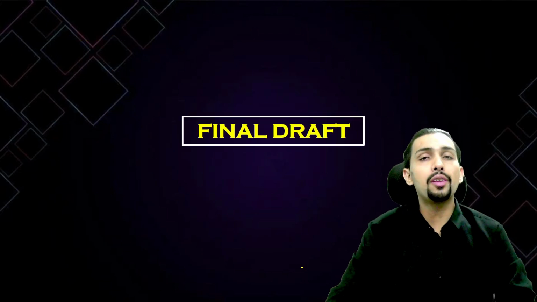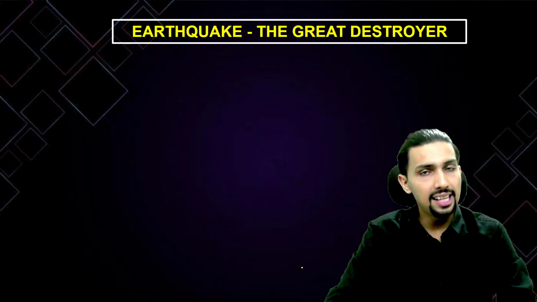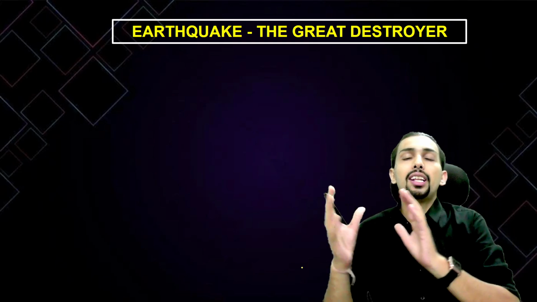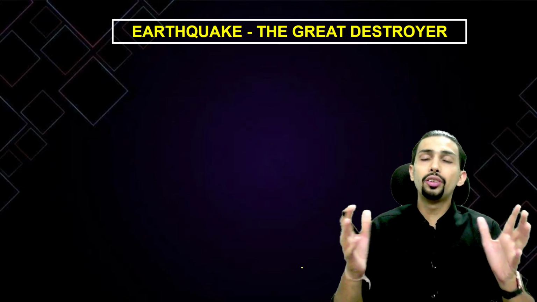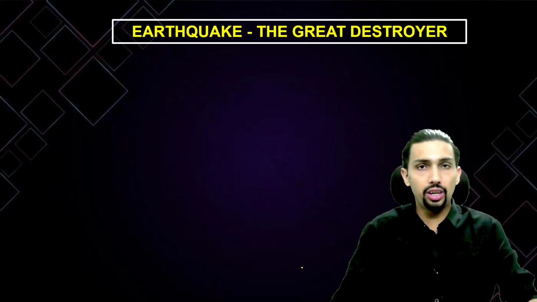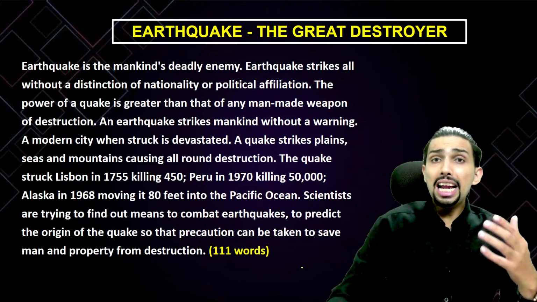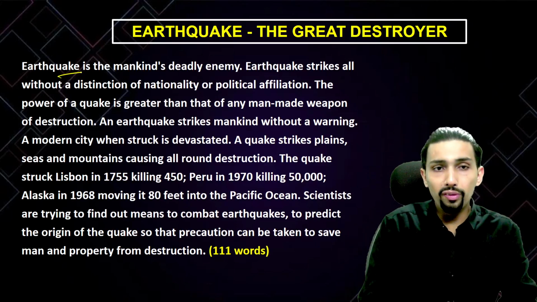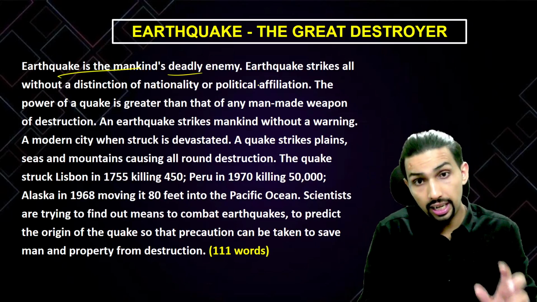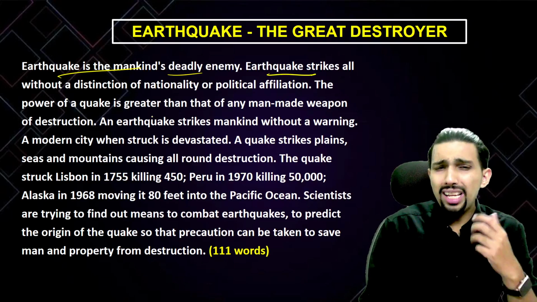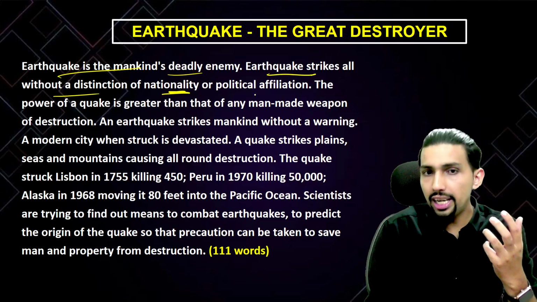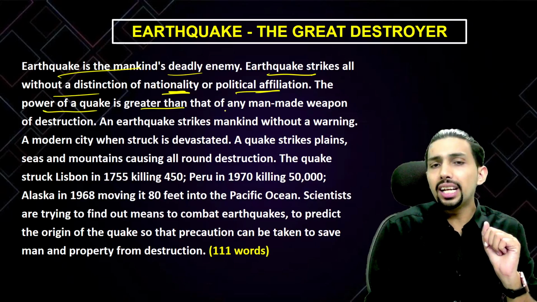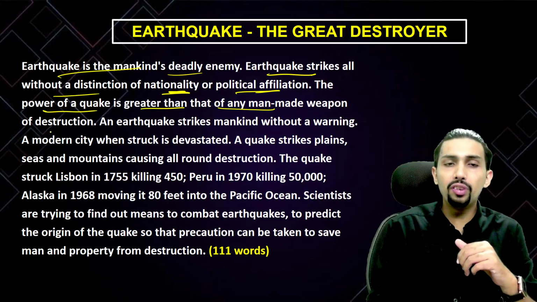So what are we going to include in the final draft? Let's have a look. First of all, I have given the heading, that is, Earthquake, the Great Destroyer, because it is all talking about destruction, right? Based on that, earthquake is mankind's deadly enemy. That was the core of the passage, right? Earthquake is mankind's deadly enemy. Earthquake strikes all without a distinction of nationality or political affiliation. The power of a quake is greater than that of any man-made weapon of destruction.